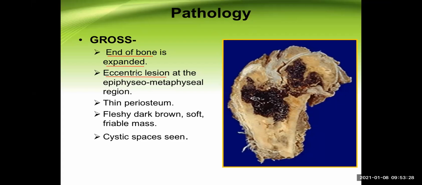Eccentric means towards the outer part, or towards the margin. And see here, the epiphyseal metaphyseal region of the bone. Every student knows by now, epiphysis is the end of the bone. Metaphysis is near to the epiphysis. It is the area between diaphysis and the epiphysis. So that is the site for the development of giant cell tumor.